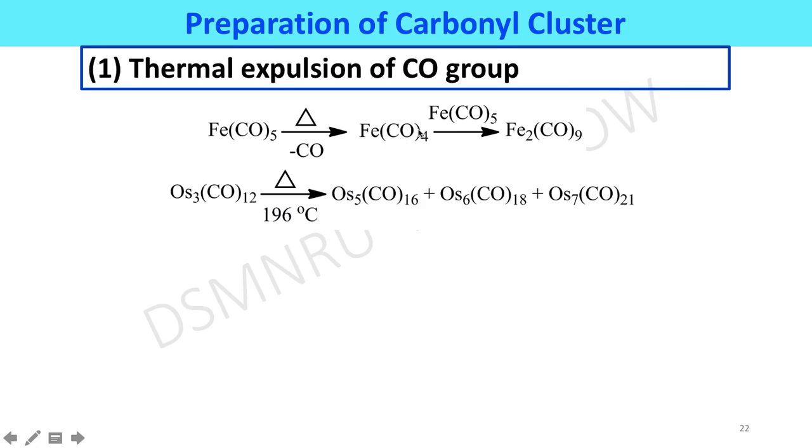In the next step, this tetracarbonyl iron reacts with iron pentacarbonyl to afford the dinuclear iron carbonyl cluster. Similarly, trinuclear osmium carbonyl cluster on heating at 196 degrees centigrade affords penta, hexa and heptanuclear carbonyl clusters.